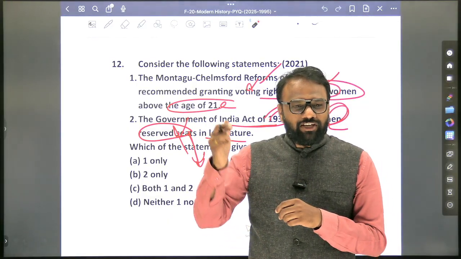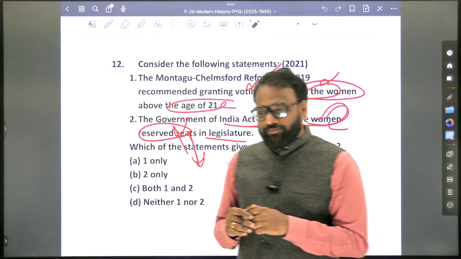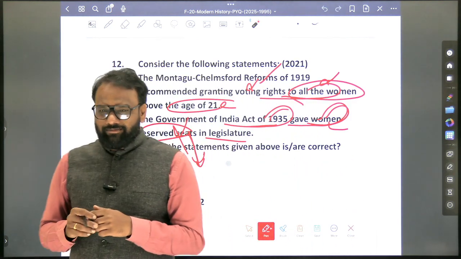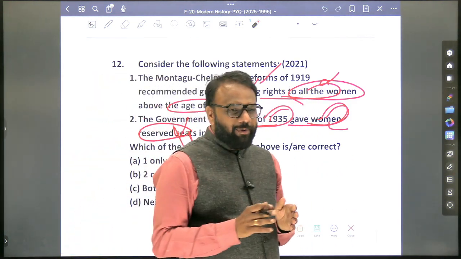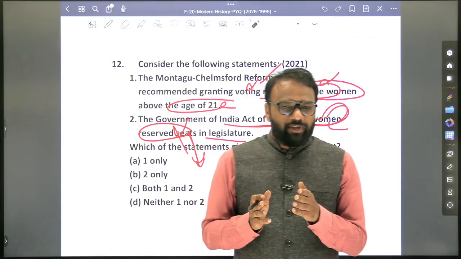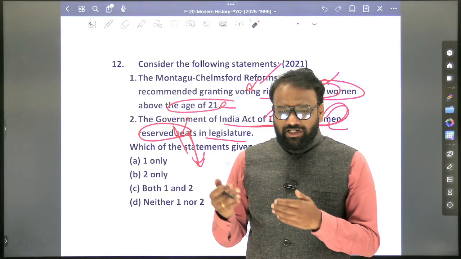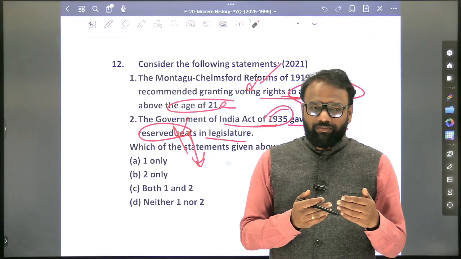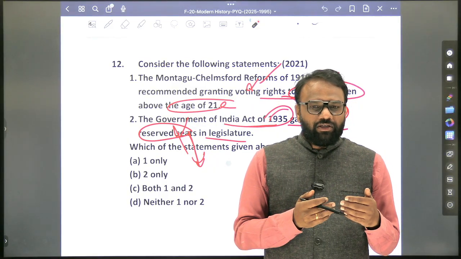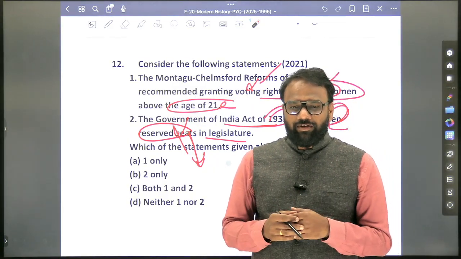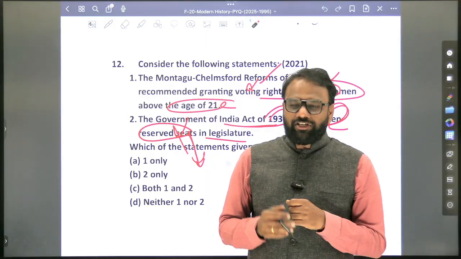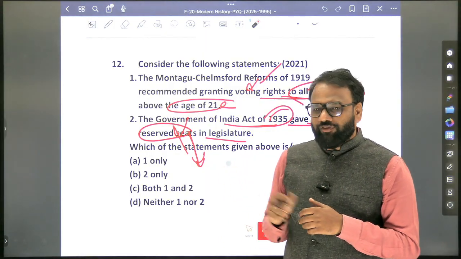So apart from these, which are the other provisions of the 1935 Act? Yes, division of powers into how many lists? 3 lists. Next, residue was given to whom? Governor General. Presently, residue exists with whom? Union Council of Ministers or Parliament? Parliament. Okay. Next, which are the other important features of Government of India Act 1935?